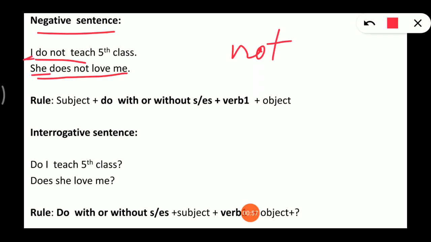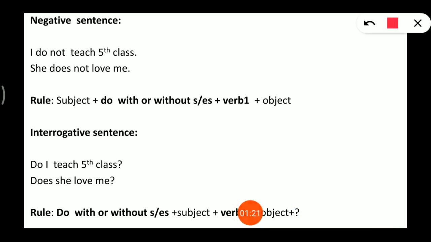This is subject, then after helping verb do, with or without es. After that verb 1, and then after comes object or other words. Hopefully this is clear to you. We use es with do when the subject is third person singular number. The rule is the same for s or es.